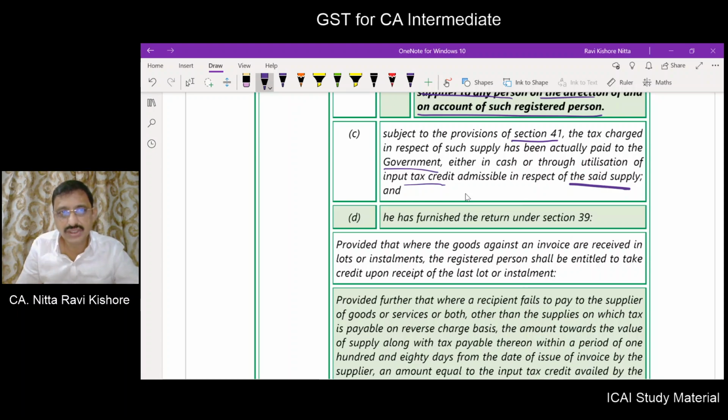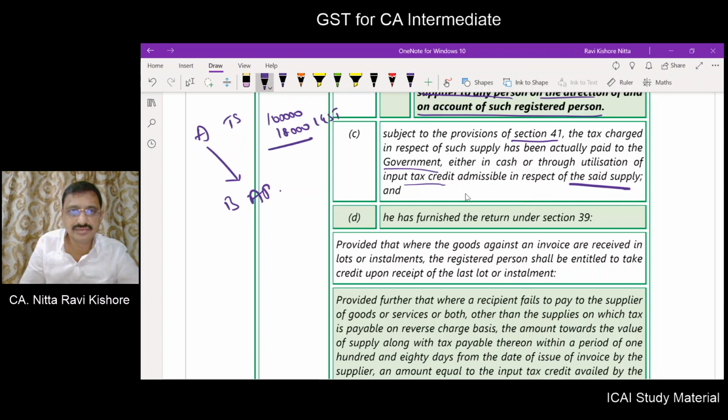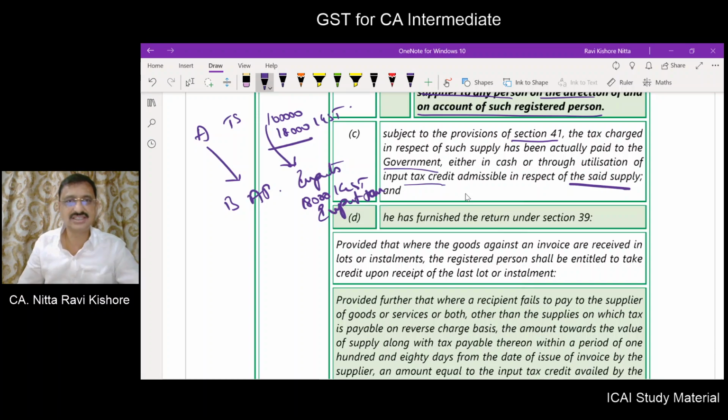Now, this we understood in our GST class number 1 also. Let us say A of Telangana sold goods to B of Andhra Pradesh. Now, the price of the goods is 1 lakh and the GST is 18,000 IGST. Now, these goods are inputs. The 18,000 IGST is input tax credit. Input tax 18,000 IGST is input tax.